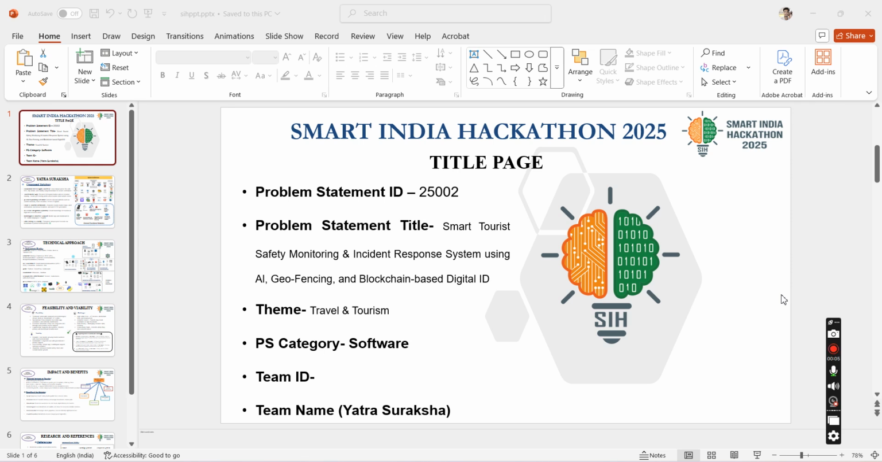Our project title is Smart Tourist Safety Monitoring and Incident Response System using AI, geofencing, and blockchain based digital ID. Our theme is travel and tourism, and our problem statement category is software. And our team name is Yatra Suraksha.